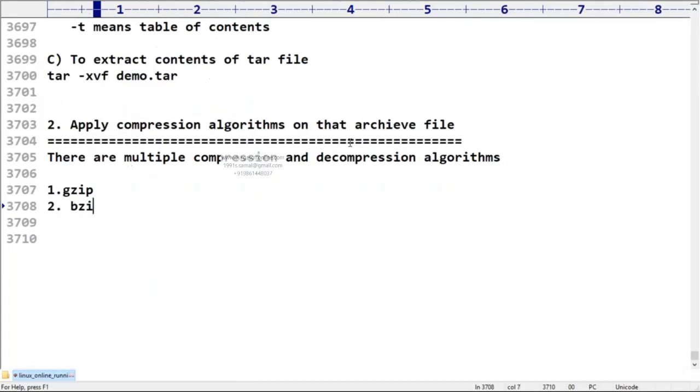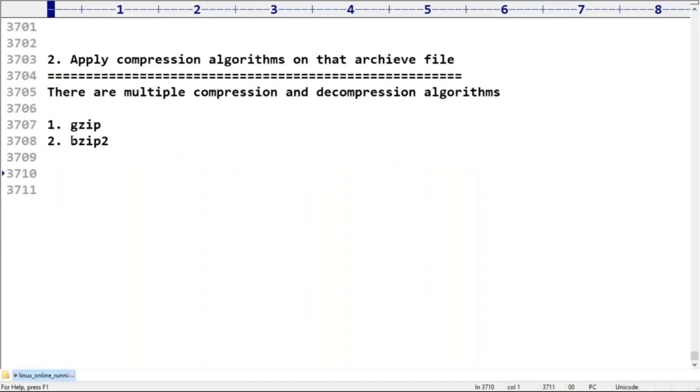Second one, sir, bzip2. Can you please observe carefully? The first one is gzip, the second one is bzip2. Of course, there are still some more, but just for the basic idea, let me talk about these two things. What is the first one? gzip. The second one, sir, bzip2. Two compression algorithms I want to talk about.